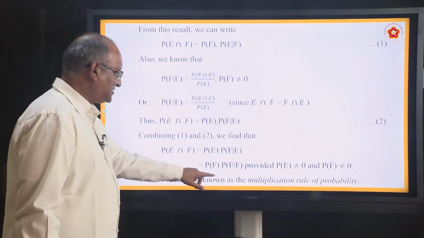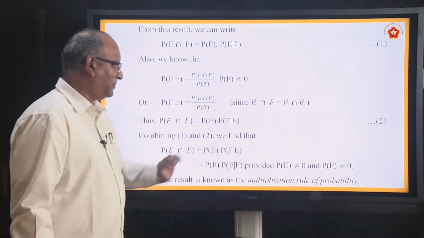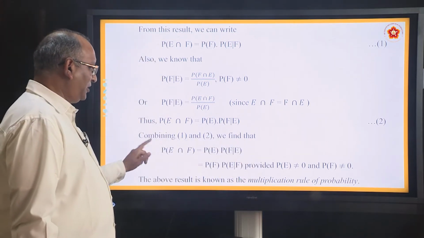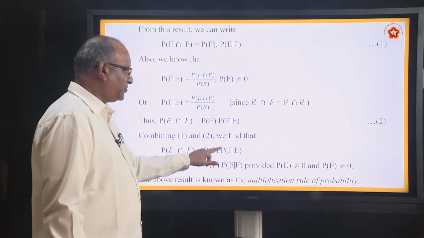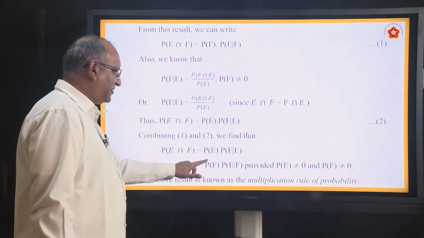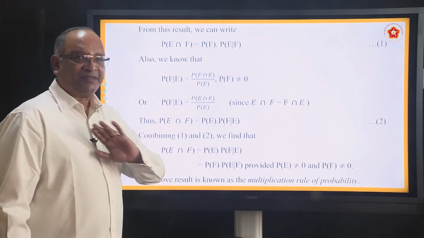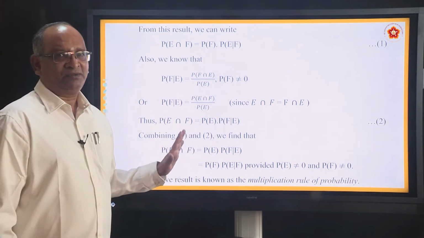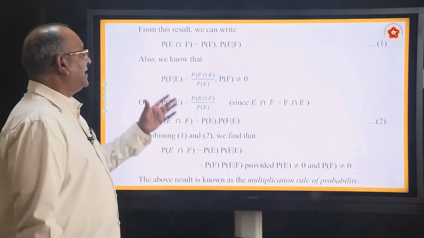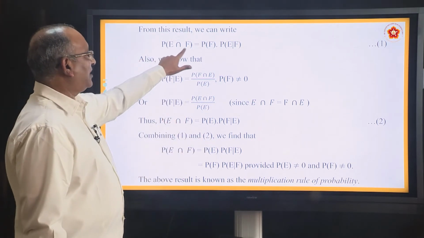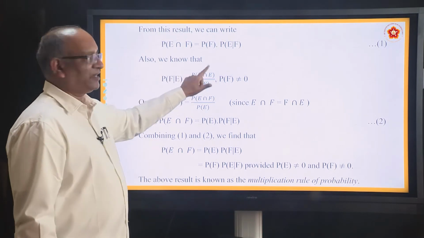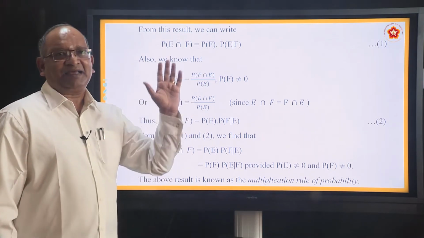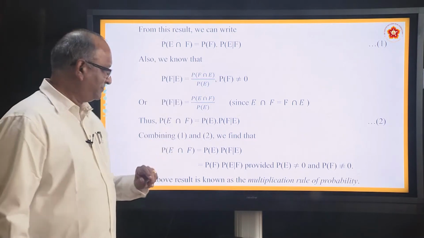The above result is known as the multiplication rule of probability. So what is the multiplication rule? P(E intersection F) is equal to P(E) into P(F|E), or P(F) into P(E|F). There is nothing new in this. We just wrote the formula as per our requirement. Originally the formula was for conditional probability; we brought this to this side and wrote it for simultaneous occurrence of the events.